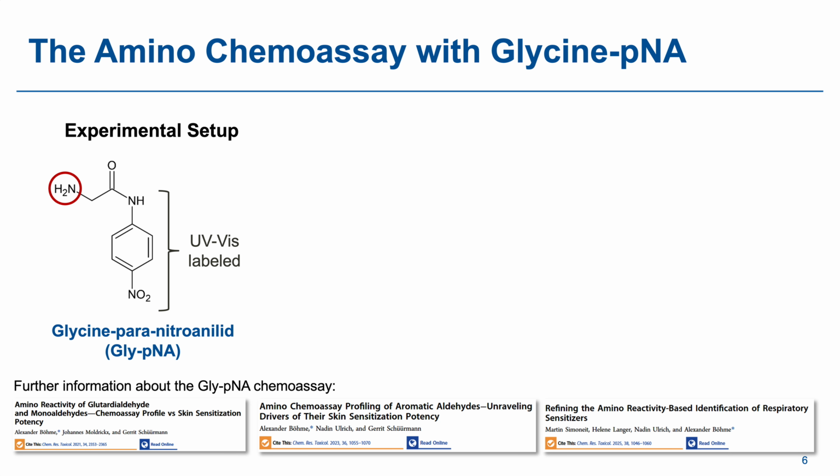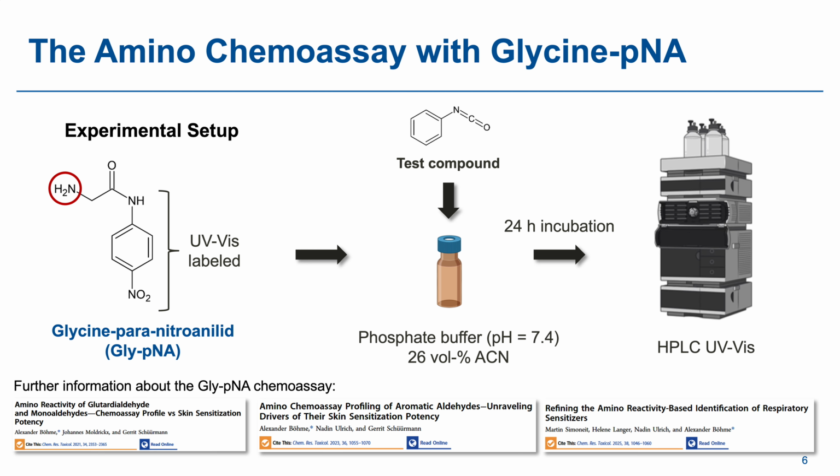Now let's turn to the proposed solution. The researchers of UFZ introduce a new chemoassay based on glycine paranitroanilide as a model for amino residues in proteins. Conceptually, this is very similar to the DPRA. It measures how much of the model compound is depleted over time. So from a regulatory and scientific perspective, it's not a completely new paradigm, but rather a refinement of an existing one.